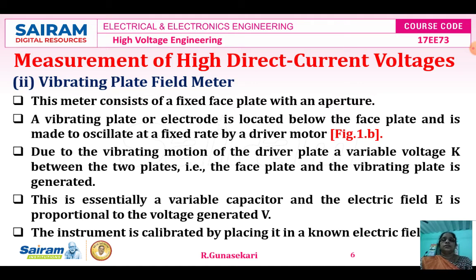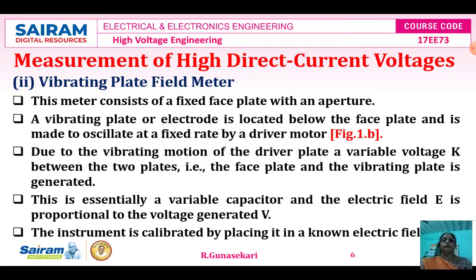This is the DC and AC electric field meter. The second one is the vibrating plate field meter, represented in figure 1B. This meter consists of a fixed face plate with an aperture. A vibrating plate or electrode is located below the face plate and is made to vibrate at a fixed rate by a driver motor.